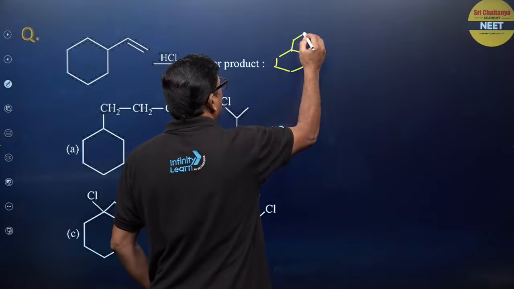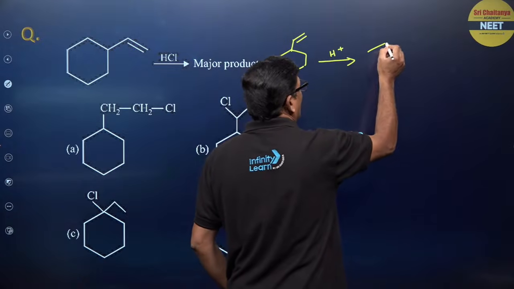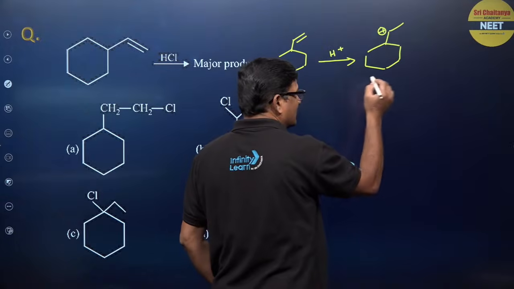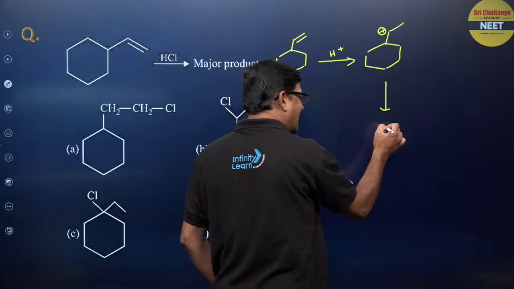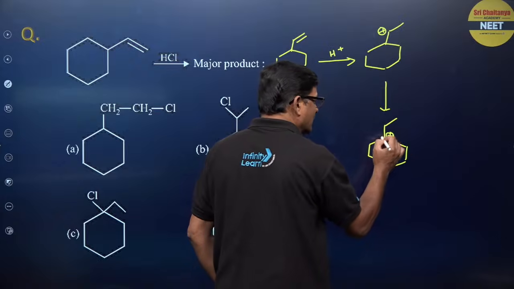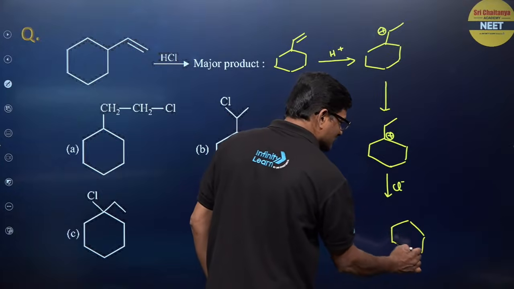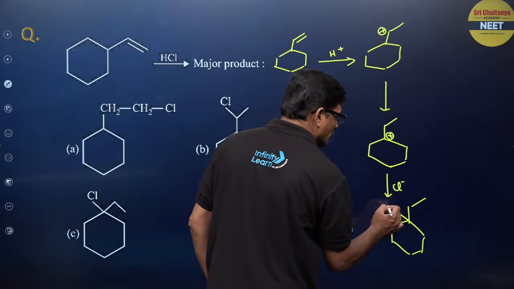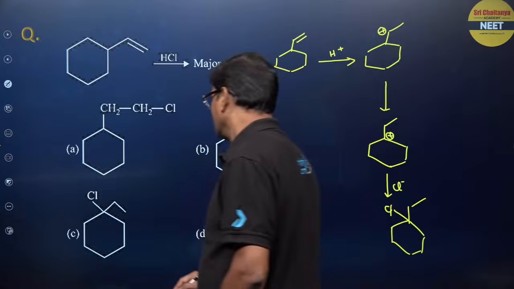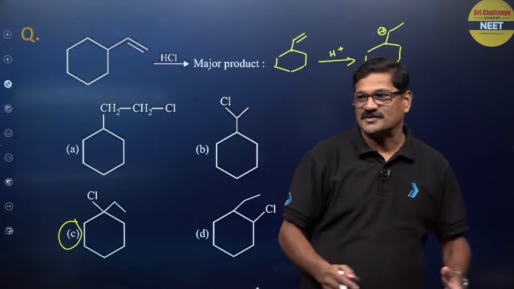In the presence of HCl, H plus, I get a carbocation like this, a secondary carbocation. This secondary carbocation can rearrange to give rise to a tertiary carbocation. This tertiary carbocation is going to attack here and gives you the product like this. So my answer for this question is going to be option C. Got it?